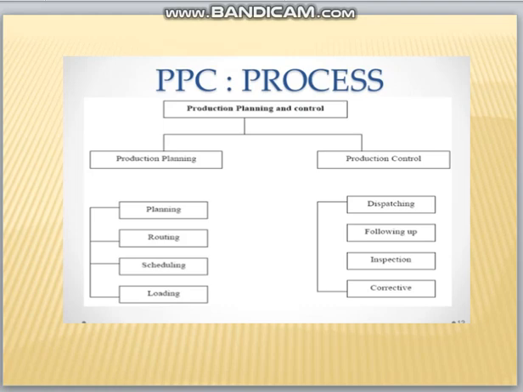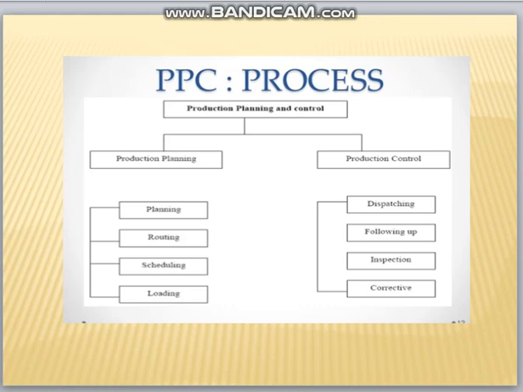And regarding the controlling stage, we control the work according to the plan. That is dispatching, how to dispatch the produced products, and their quality is determined.